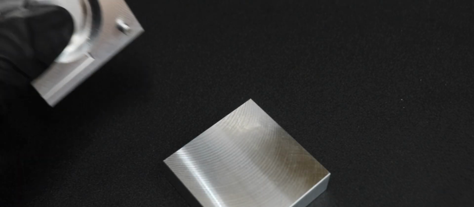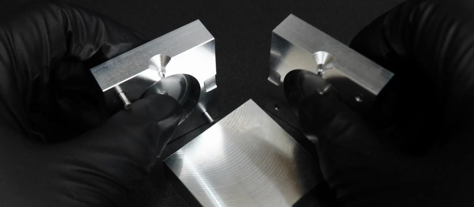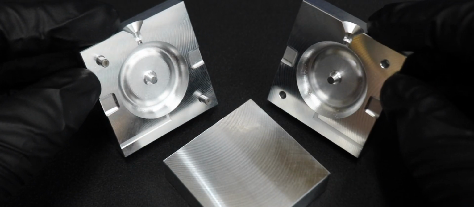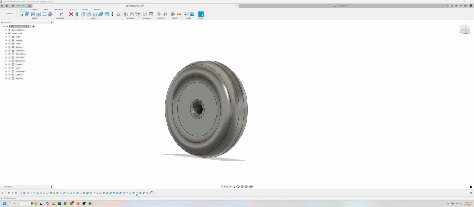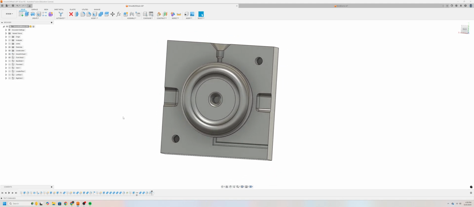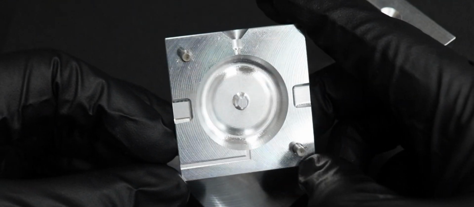In this video, I'll walk you through the detailed CAM processes involved in creating an aluminum mold for injection molding designed for your race car model. This project integrates several manufacturing processes, CAM programming, and machining operations to produce a precise aluminum mold for injection molding.